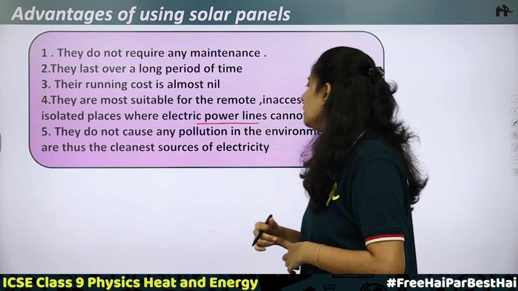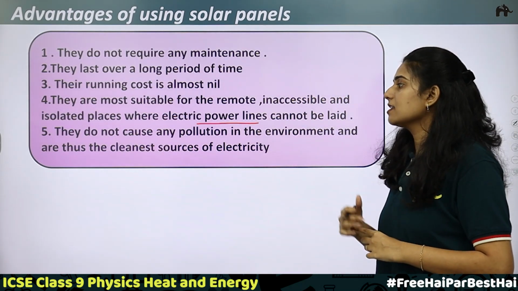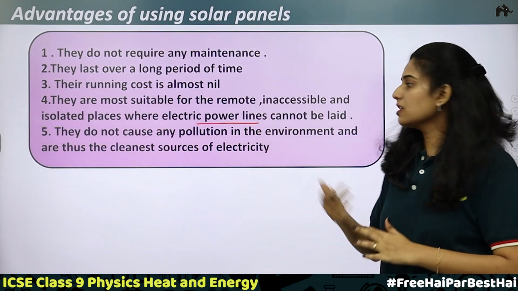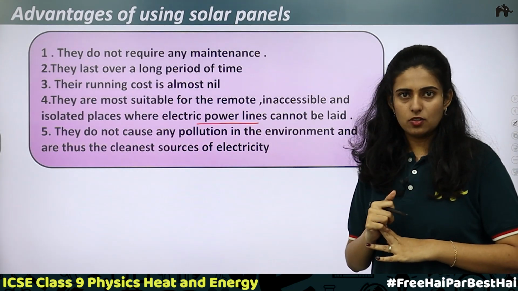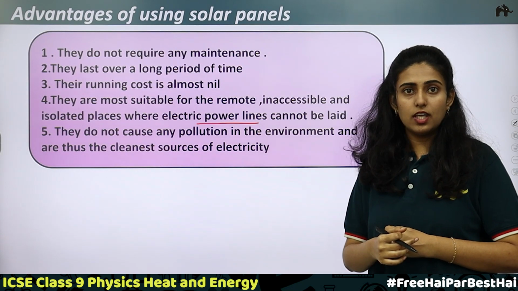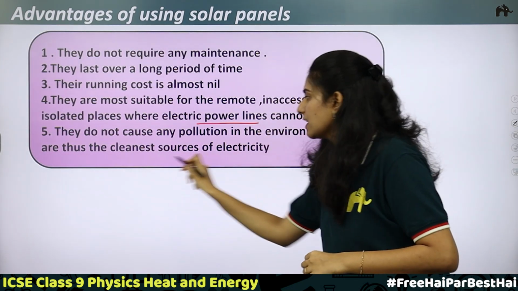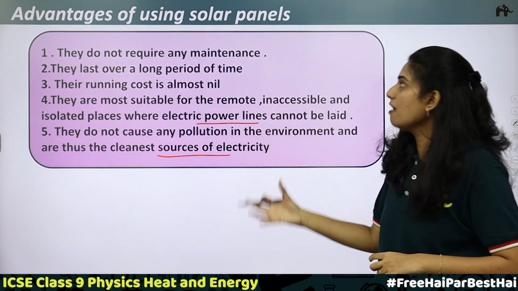They do not cause any pollution in the environment and are the cleanest source of electricity. Directly the sun's energy is being used. There is no chance of pollution at all here. No smoke is produced. So it is the cleanest source of electricity. So these are the advantages of solar panels.